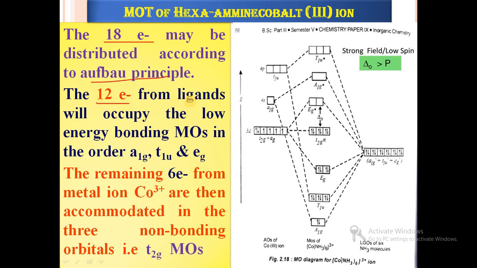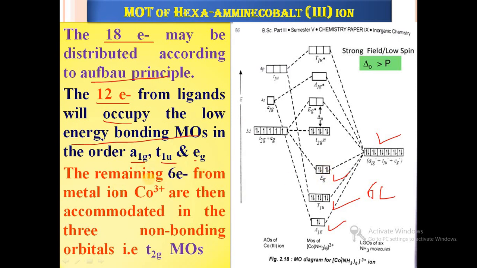The 12 electrons from the ligands will occupy the low energy bonding molecular orbitals in the order a1g, t1u and eg. Here six ligands are available, and these six ligands come from ammonia. Ammonia is a strong field ligand and contributes 12 electrons, and these 12 electrons go into the lower energy orbitals a1g first, then t1u and then eg, distributed as a1g 2 electrons, t1u 6 electrons and eg 4 electrons.